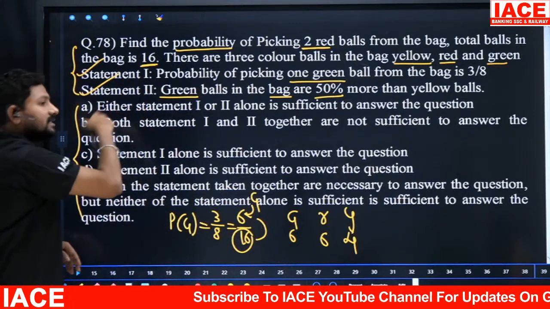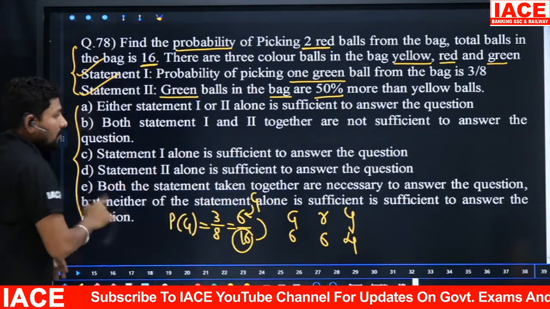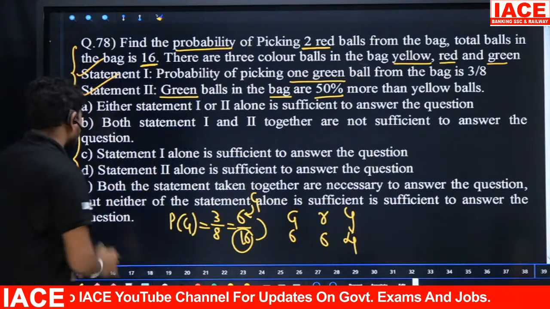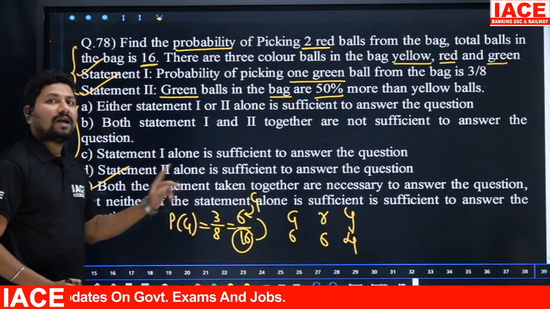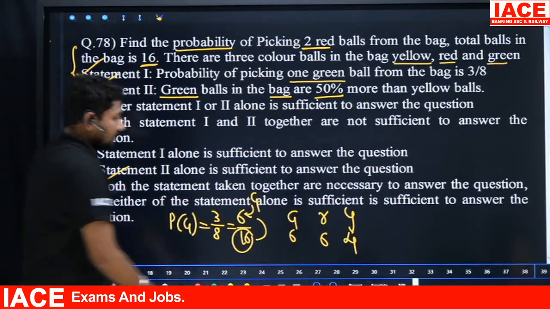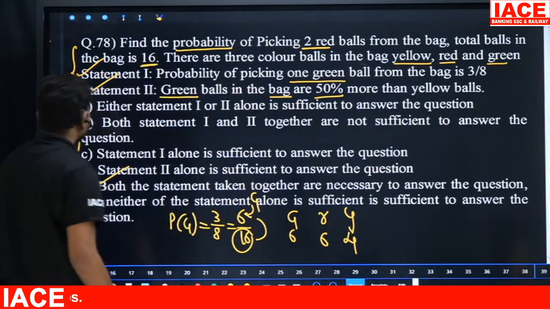Statement 1 is clear, statement 2 is clear, but we require both the statements together to answer the question. Then option E here, both the statements compulsory, we require both the statements. Alone wise we can't take it. So let's go for the next one.